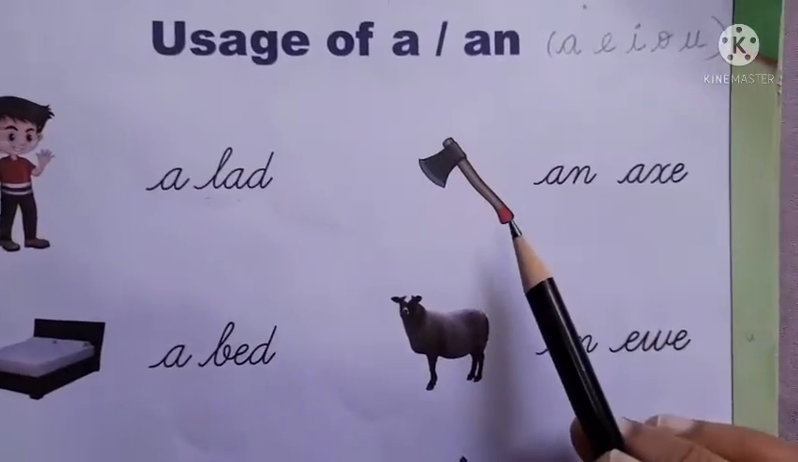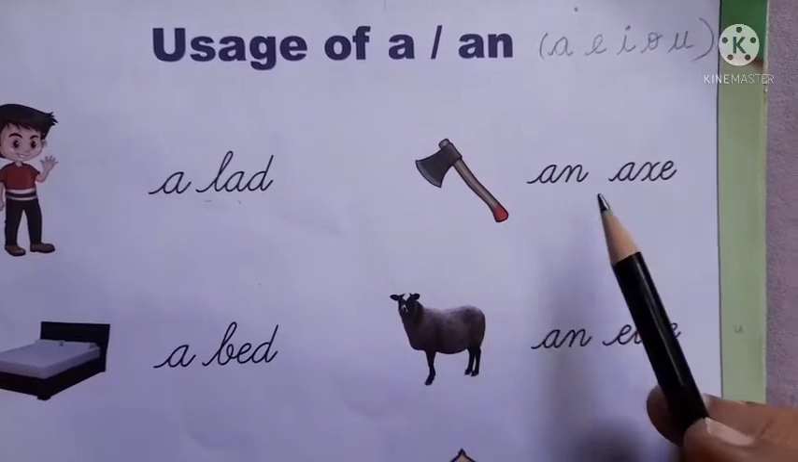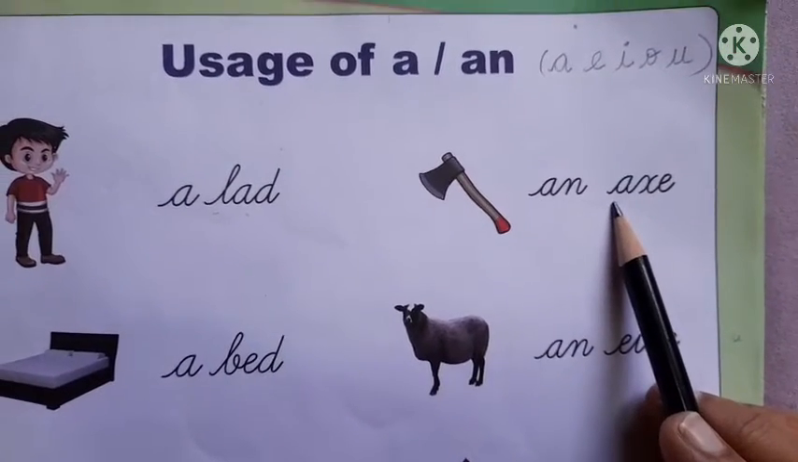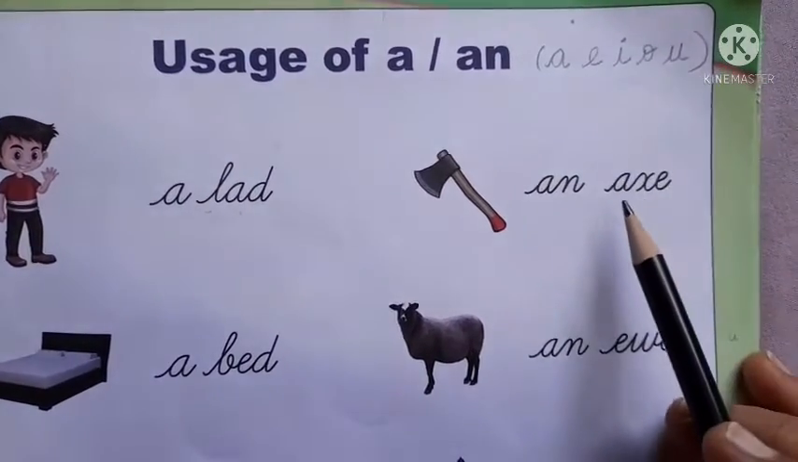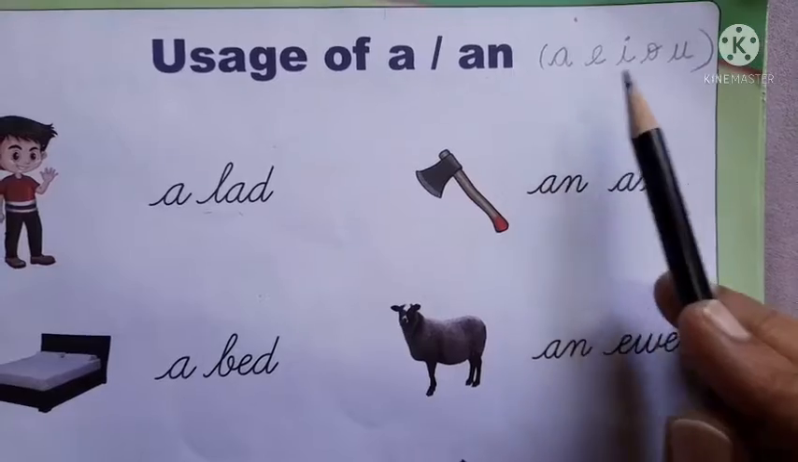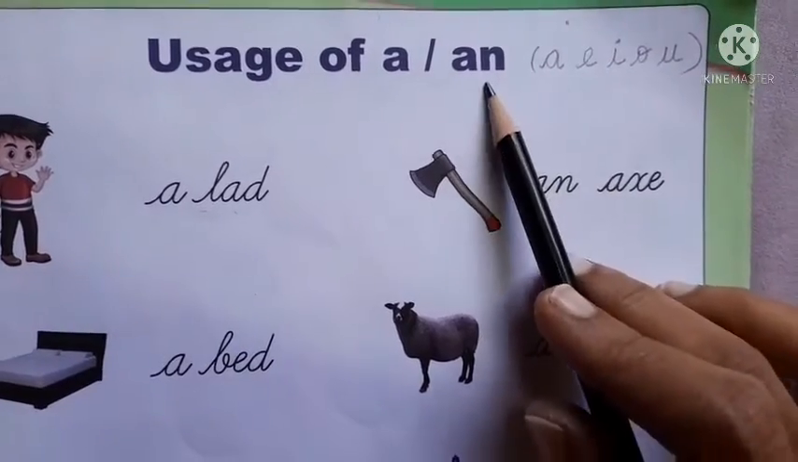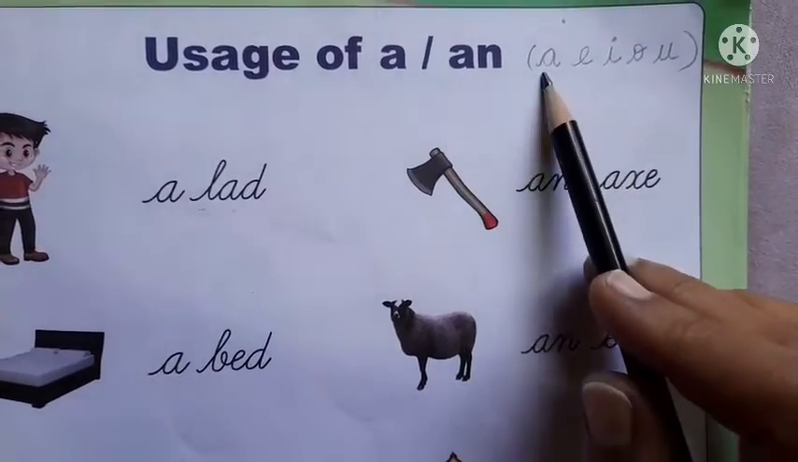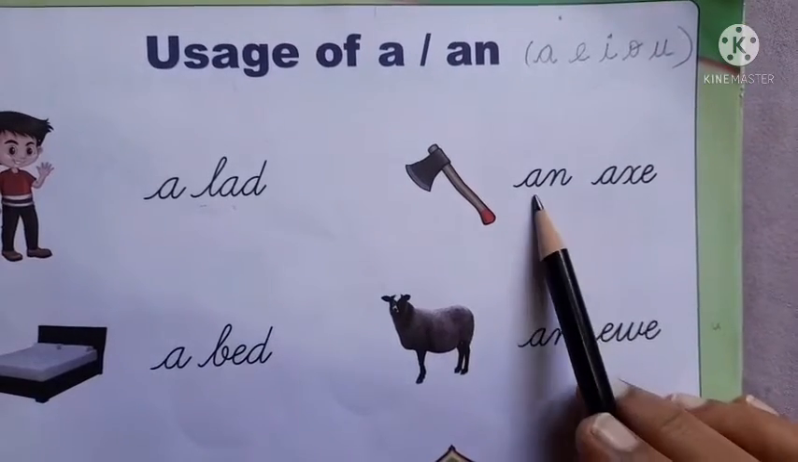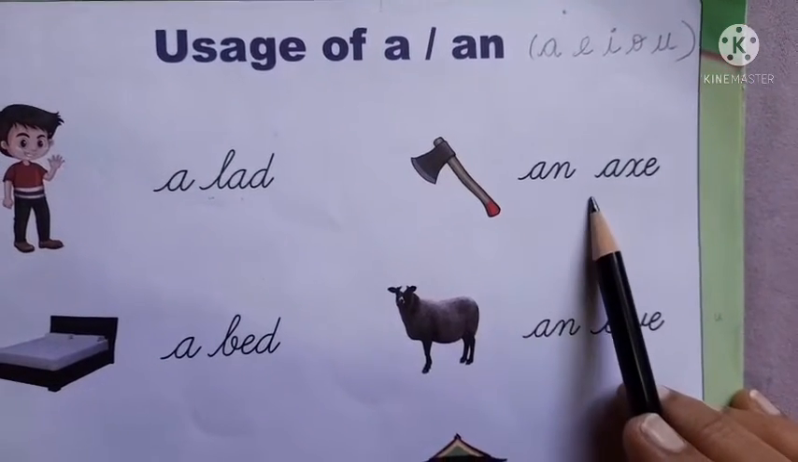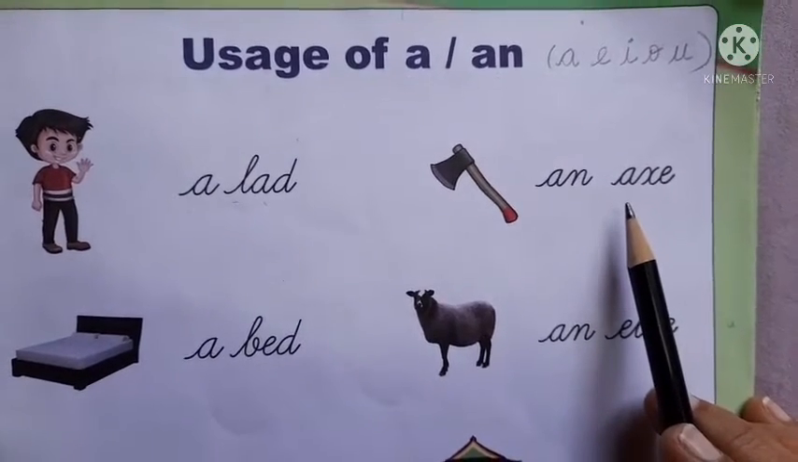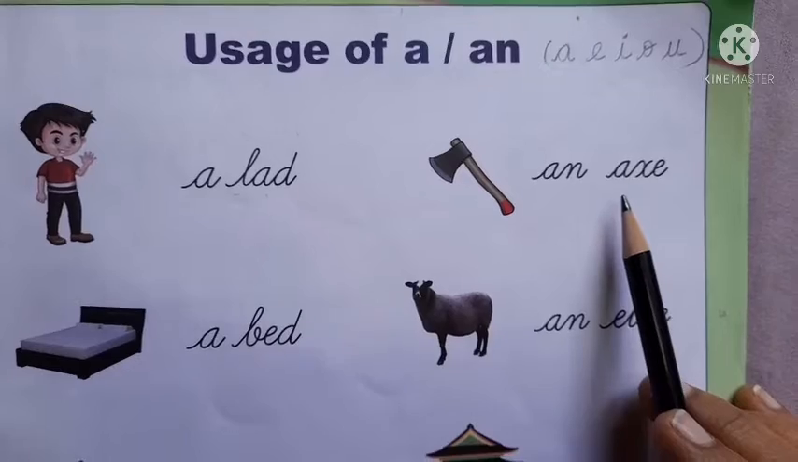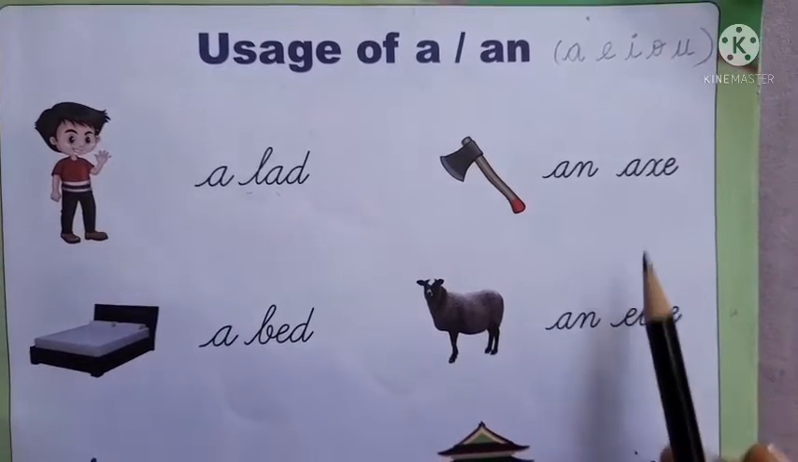What is this? This is an axe. A is a vowel. See, if the word starts with A, E, I, O, U, you will write "an". So you will write an axe. Are you able to follow? After this class, I'll give you homework. I want you to write and send it to me. Only if you understand will you be able to do the homework.